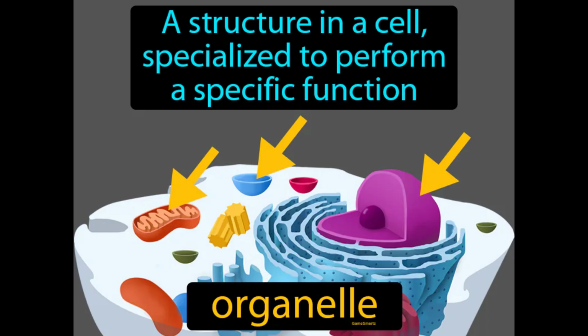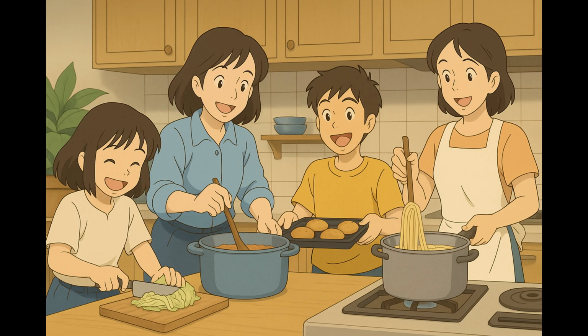A structure in a cell's cytoplasm specialized to perform a function. Organelle. An organelle is like a tiny organ inside a cell that helps it do specific jobs. Imagine you are in a busy kitchen during dinner time, where each chef has a specific task like chopping vegetables, boiling pasta, or baking bread. This setup is similar to how organelles work within a cell's cytoplasm, where each one has a specialized function to ensure the cell operates smoothly.